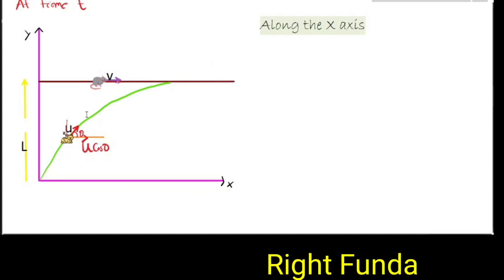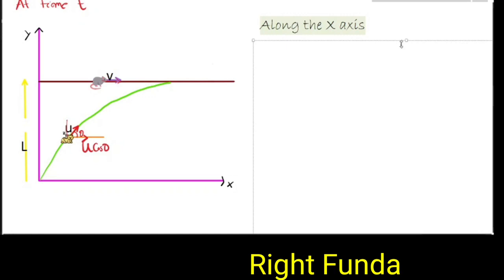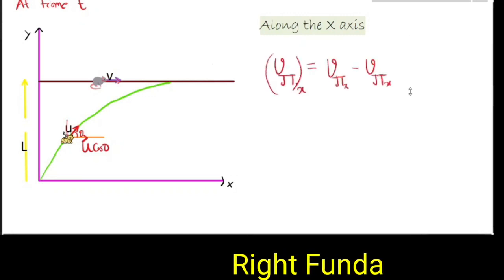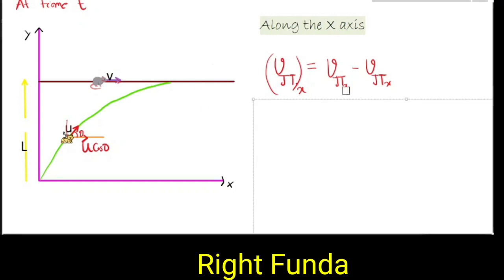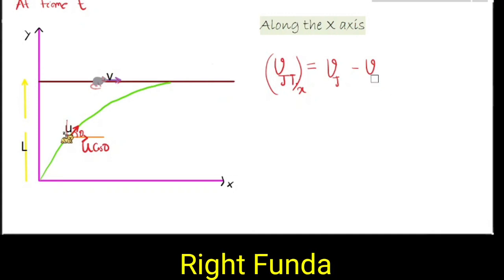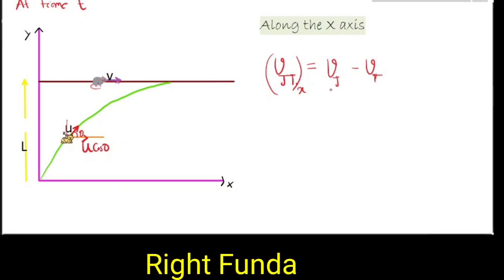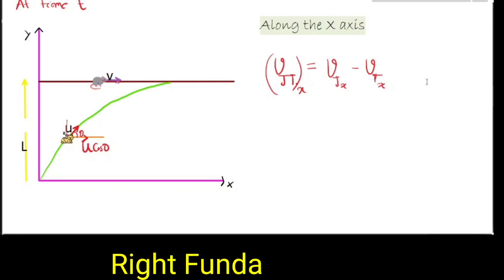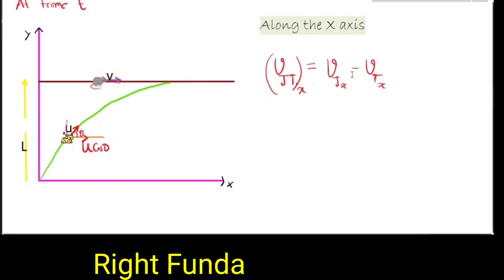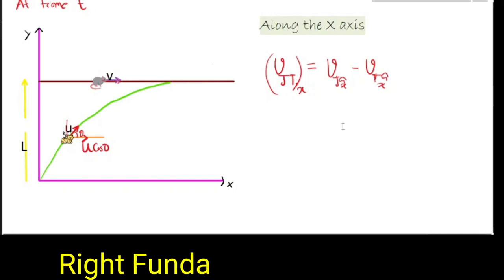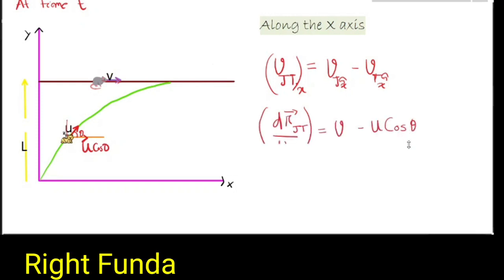So what is the relative velocity along the x-axis? We are going to find the relative velocity of Jerry with respect to Tom, which is equal to the velocity of Jerry minus the velocity of Tom, and we are doing all of this in the x direction only. So we know the velocity of Jerry with respect to ground and the velocity of Tom with respect to ground along the x-axis. Jerry's velocity is v, and the velocity of Tom is u cos theta. So it is v minus u cos theta.